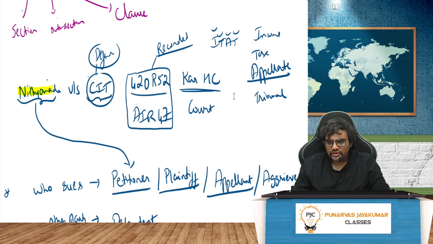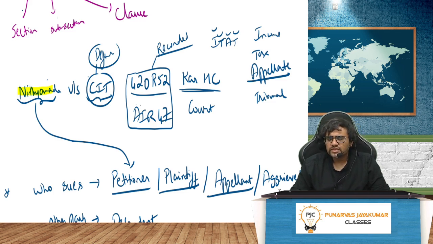420 or 52 and all is where it is recorded. Where will you find it? You would have seen AIR 47. That is called All India Report. In that book, you will find this. Correct? In the 420th volume, 52nd page number or 52nd case, like that's a reference.